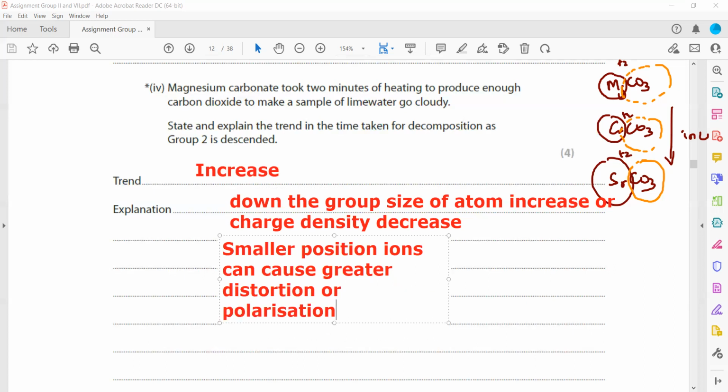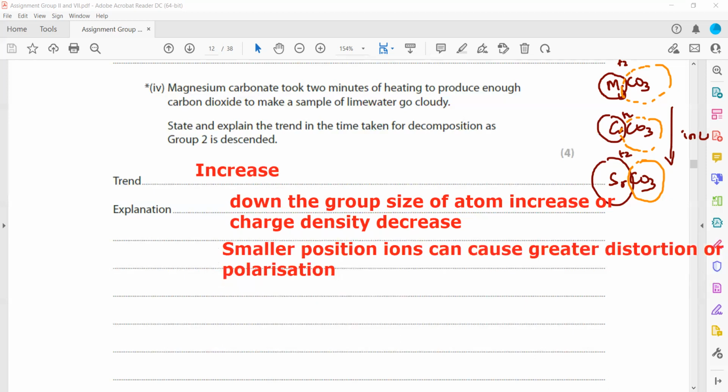and as a result of this polarization it weakens the bonds in the carbonate.